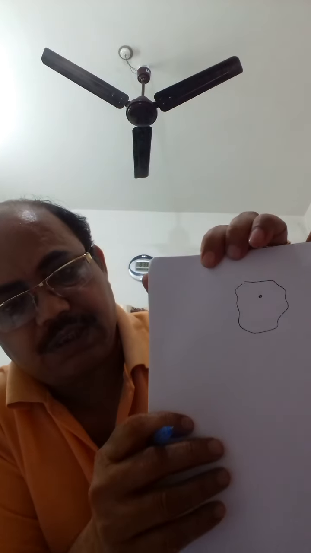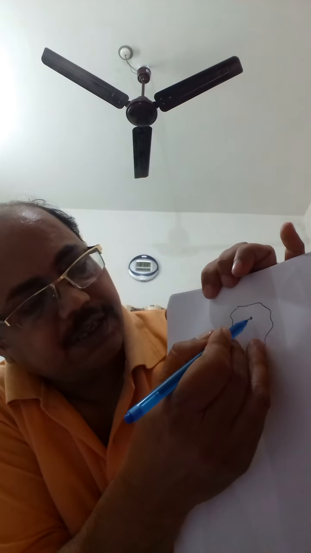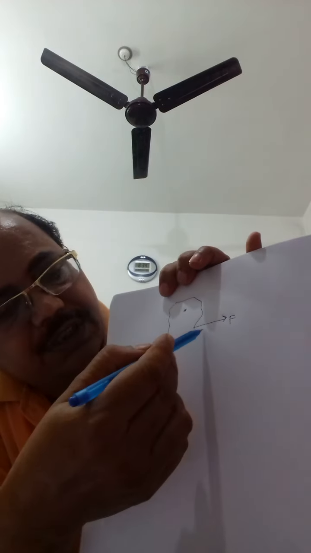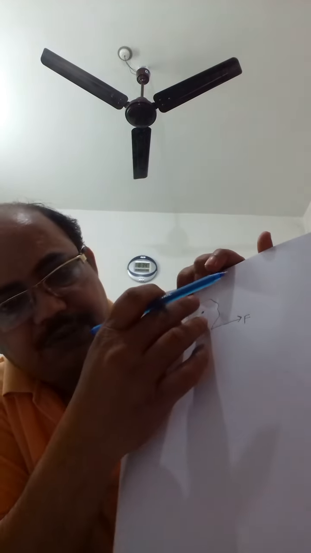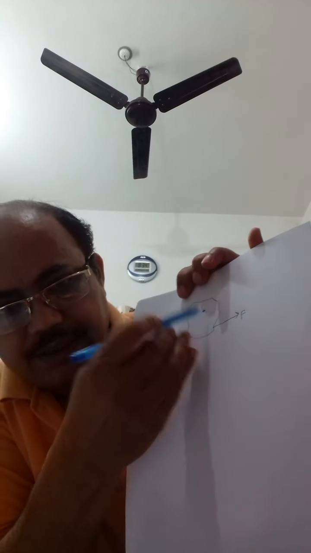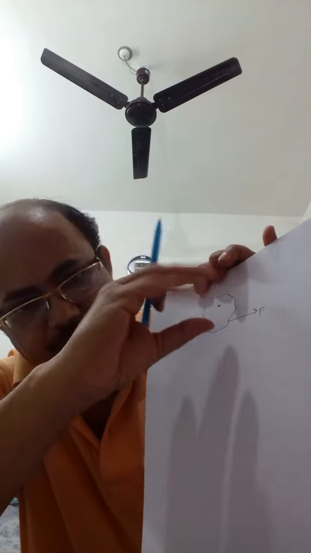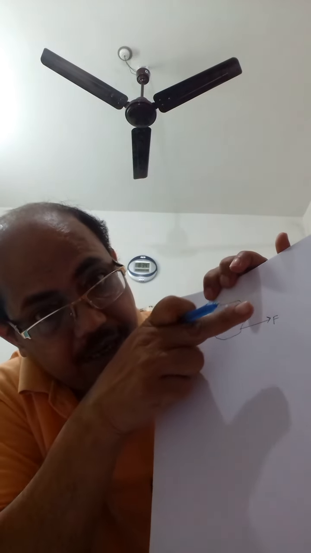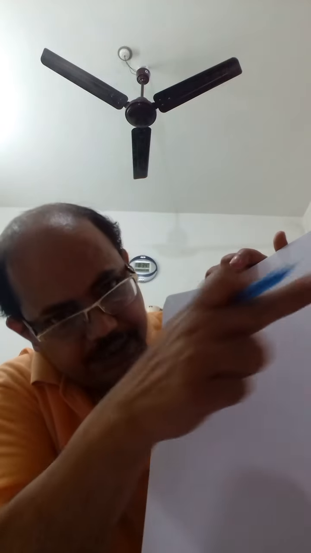Suppose this is an object. Here is a point where it is pivoted. Now suppose I apply a force in this direction. It will not have translational motion. Why? Because this is pivoted here. That means it can freely move clockwise or anti-clockwise, but it can't go rectilinearly.